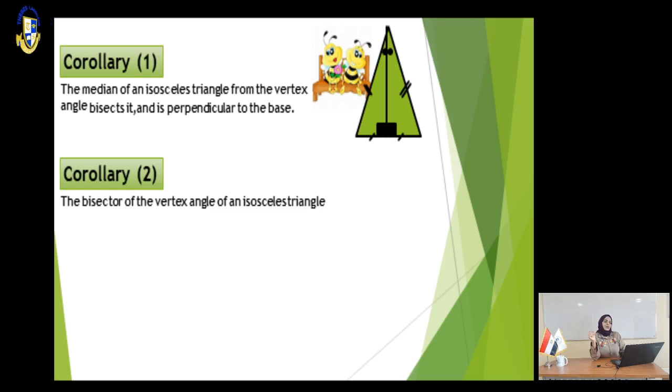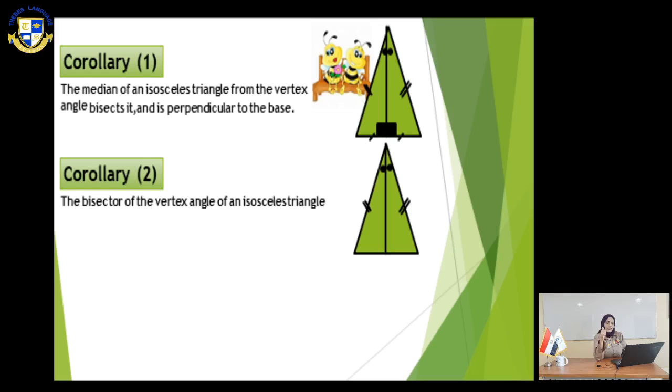Look at number 2, the bisector of the vertex angle. The bisector of the vertex angle of an isosceles triangle bisects the base and is perpendicular to it. We have here a bisector in an isosceles triangle. What will happen? It bisects the base and is perpendicular to it.